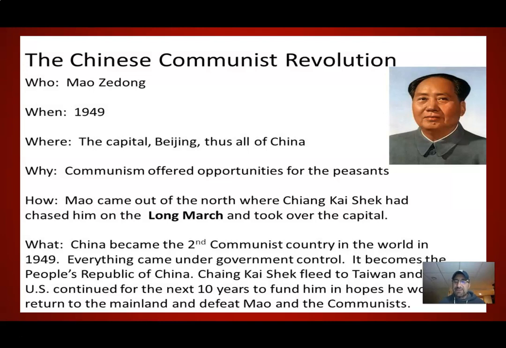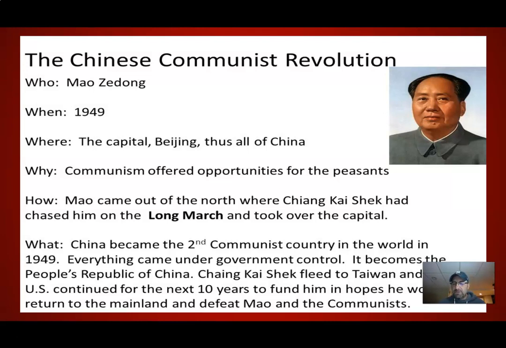Mao is going to stay in China, and he's going to rule China until the mid-1970s. So from 1949 until the mid-1970s, 1976, I believe, Mao is going to have control over China. And the things that are going to happen in China during that quarter century are going to be amazing. He's really going to develop a communist state in China.